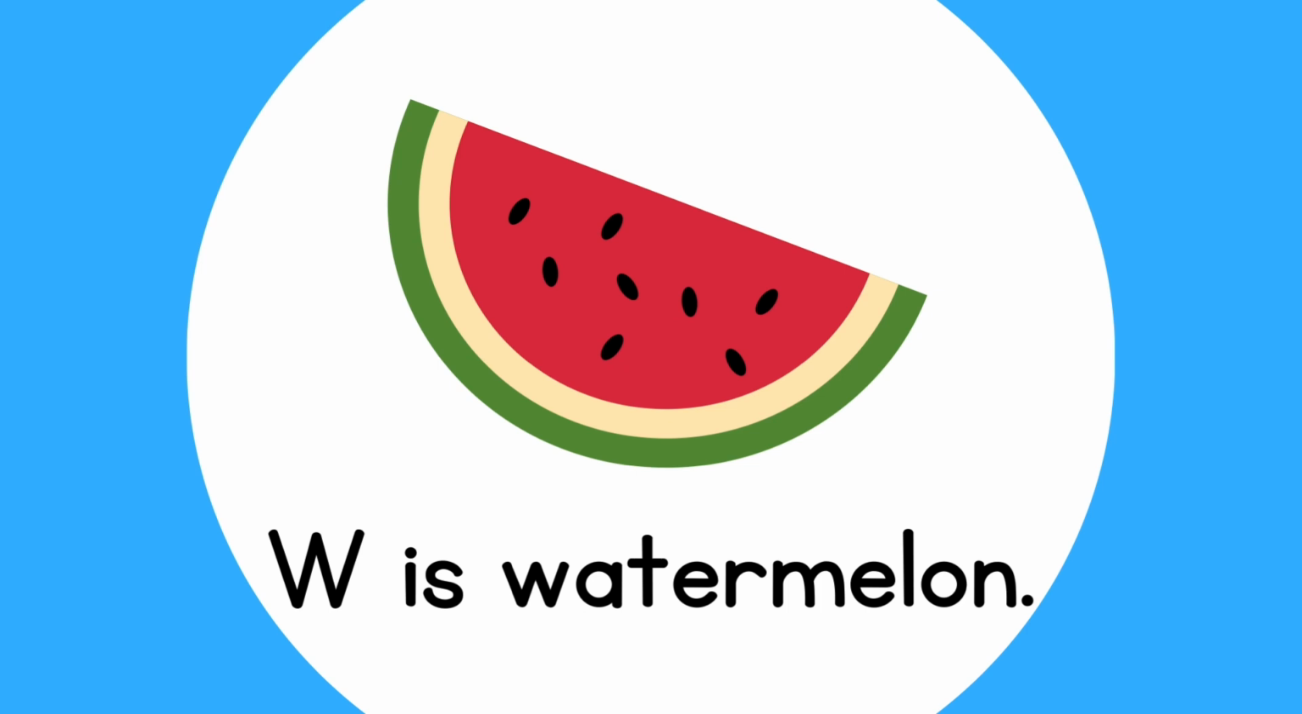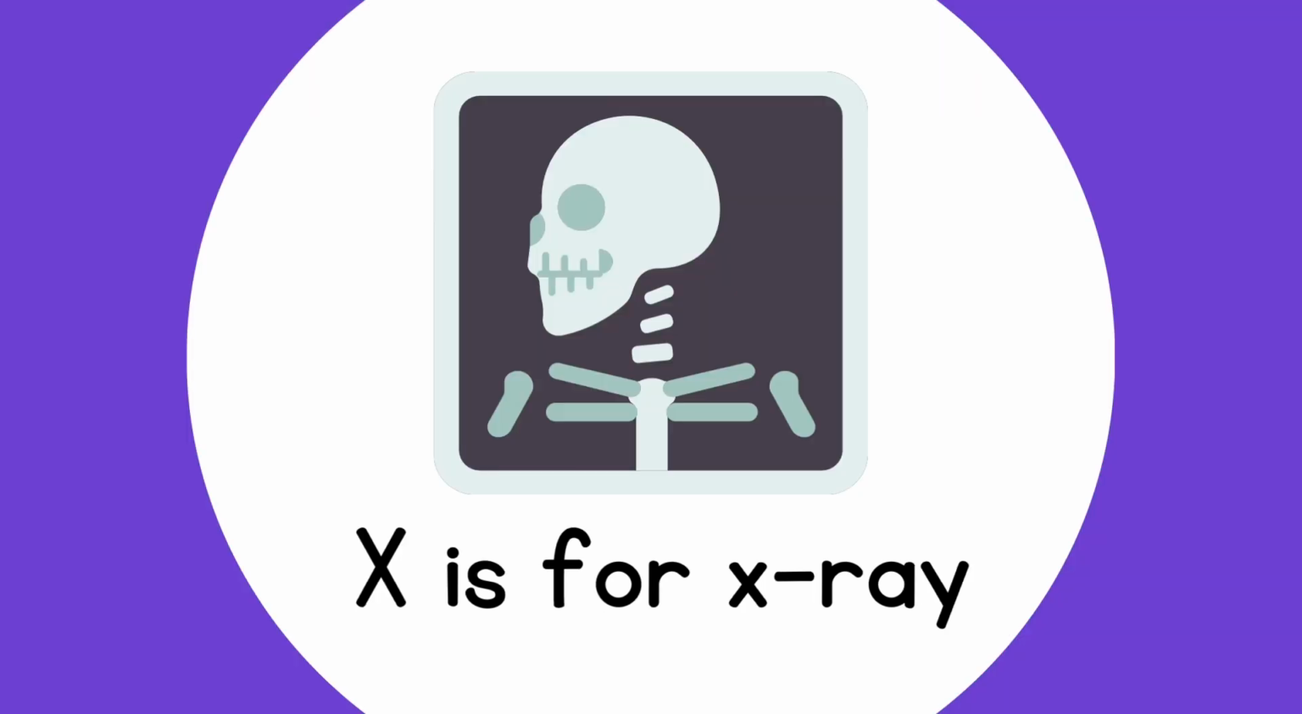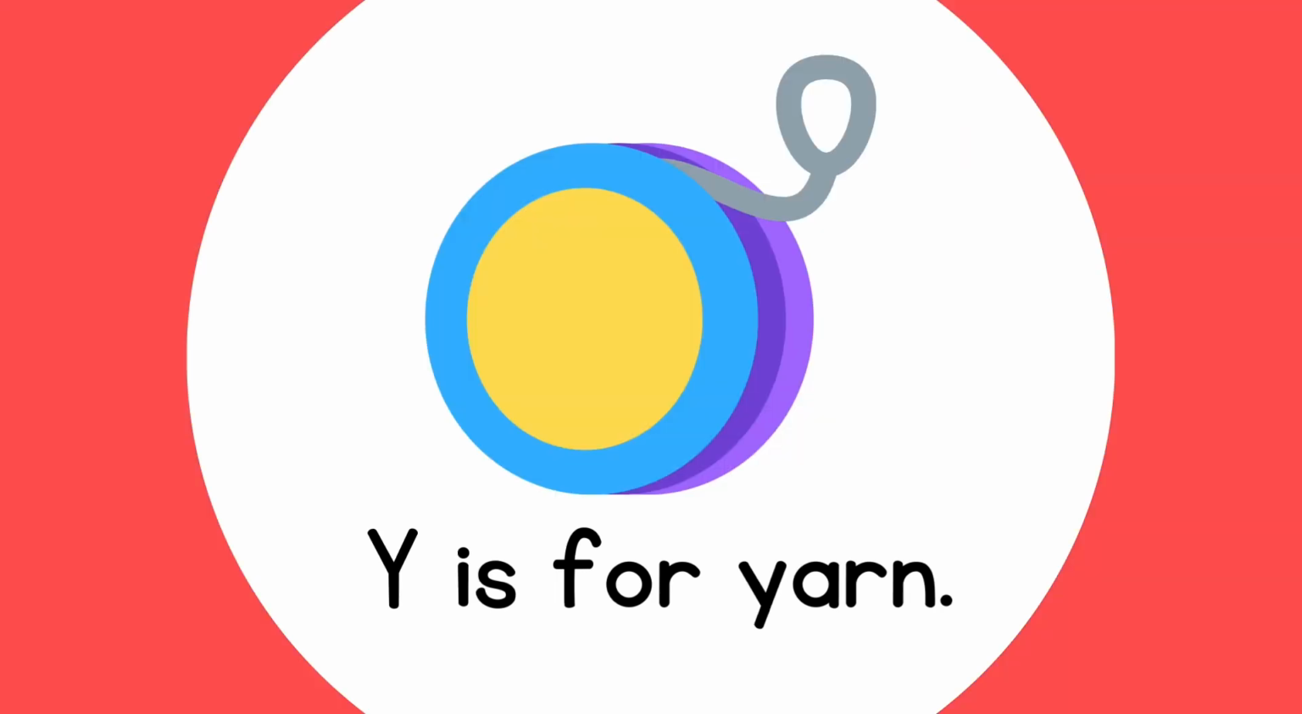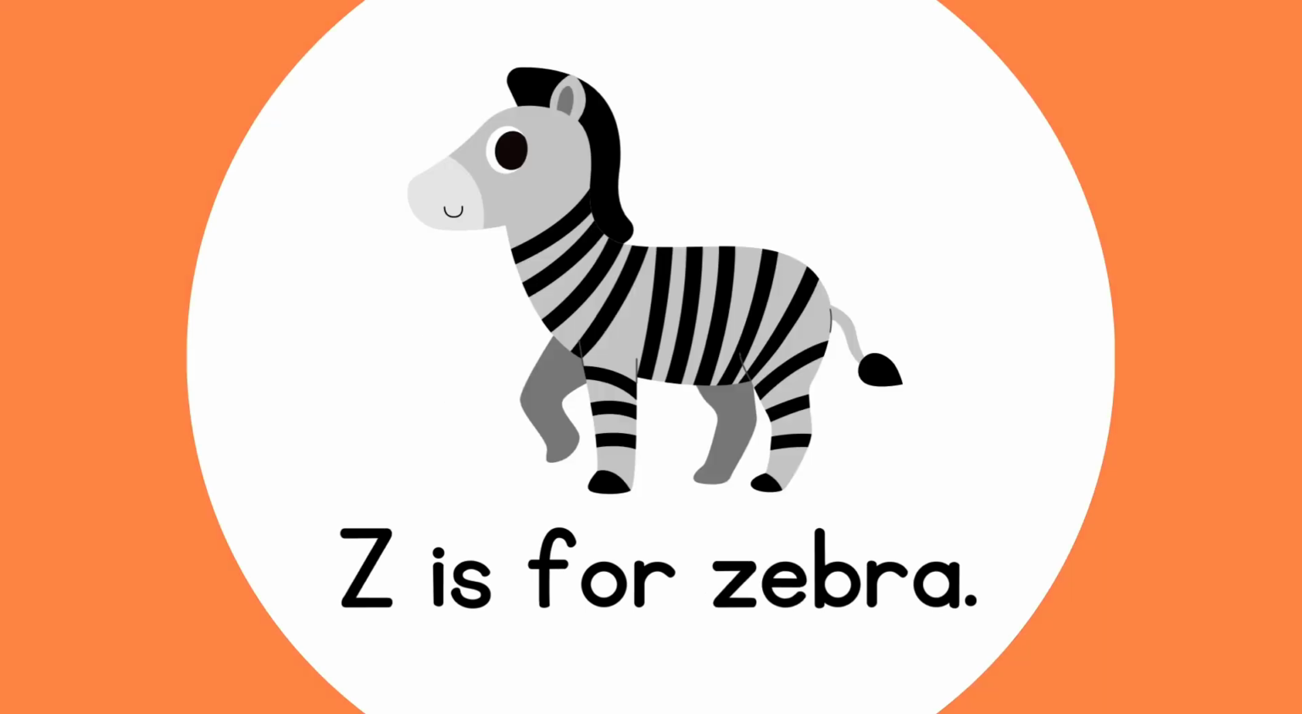W is for watermelon. X is for X-ray. Y is for yarn. Z is for zebra.